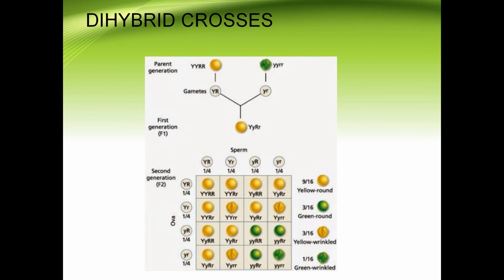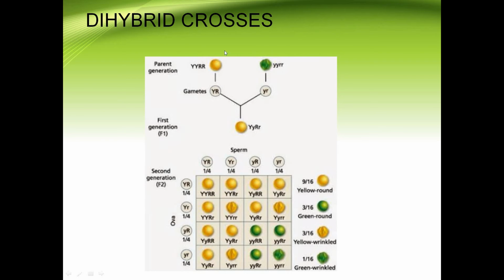One of the characters is the color yellow, and the other character is round seeds and wrinkled seeds. So a dihybrid cross is a cross between two parents with two characters, that is yellow and round seeds and green and wrinkled seeds.